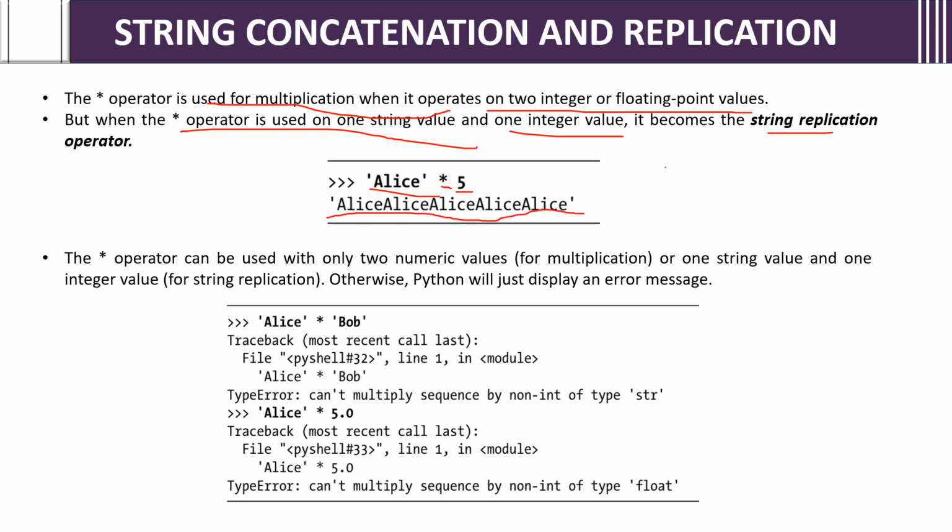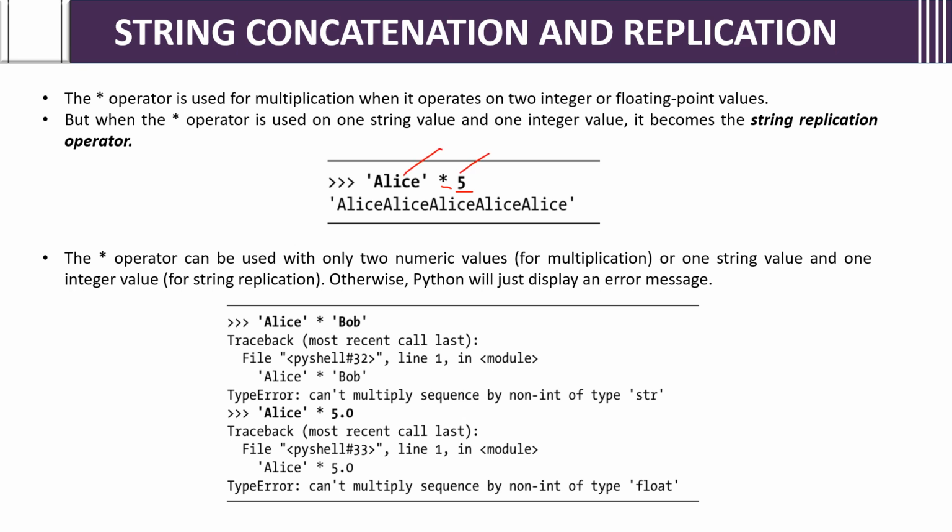If you write your name, for example, Anu is your name, into 3, it will give 3 times Anu. You can write the string in single quotes into 5, then it will give 5 times the output. It is going to replicate the string.